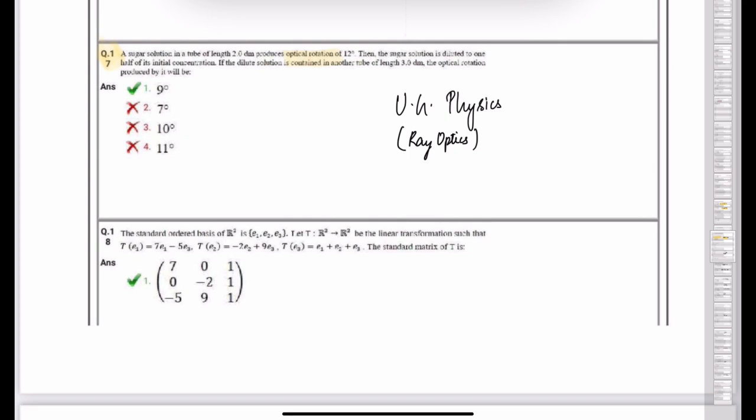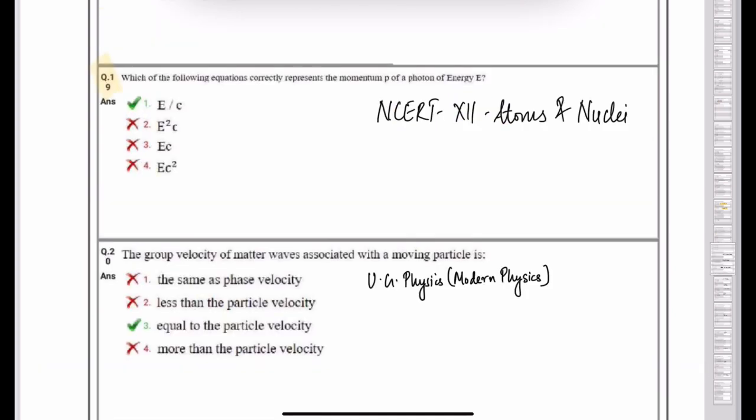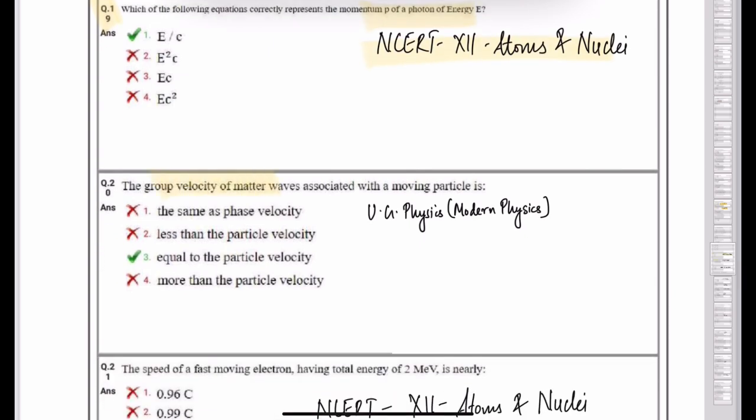Next question deals with optical rotation. So optical rotation we have not studied in NCERT, and this question is from ray optics from first year physics. Next question number 19. This is again a formula based simple question from atoms and nuclei chapter class 12th. Group velocity of matter waves associated with a moving particle. This is a topic from first year physics, from modern physics.